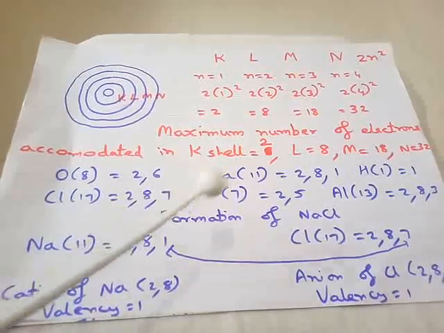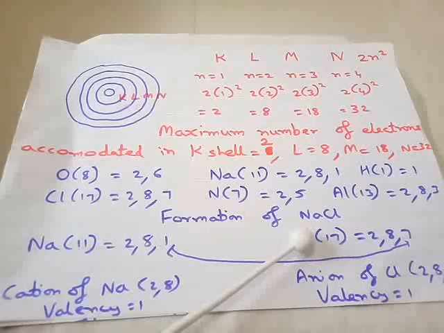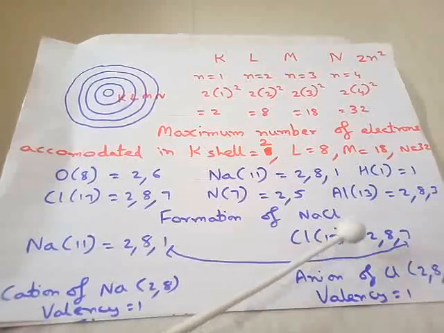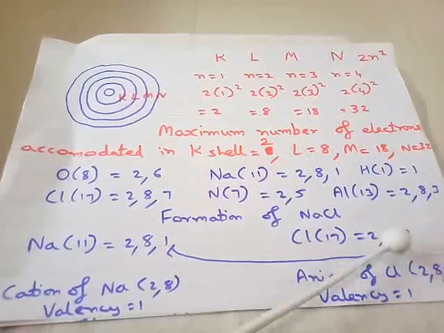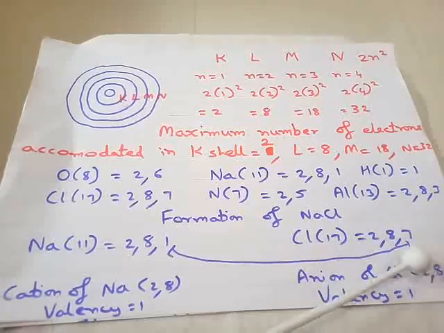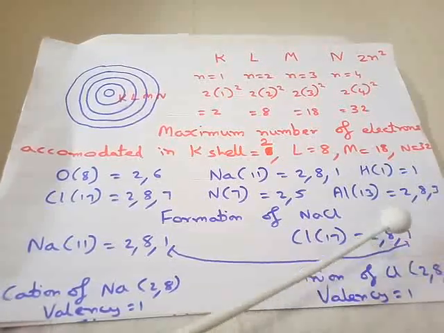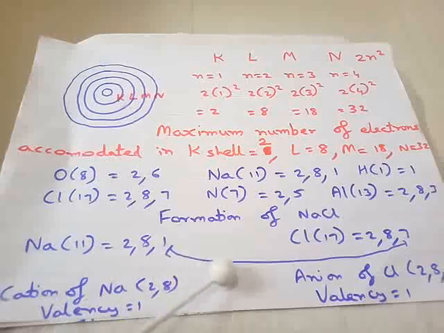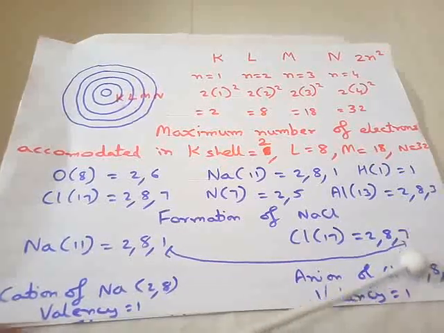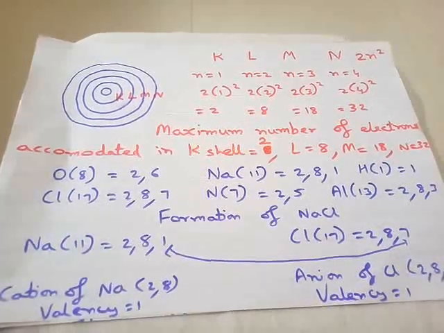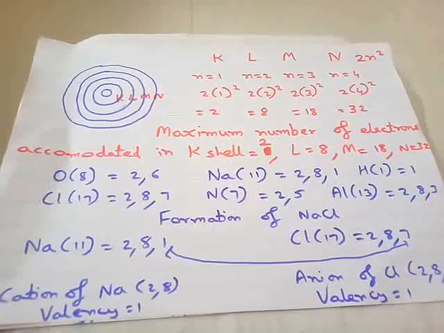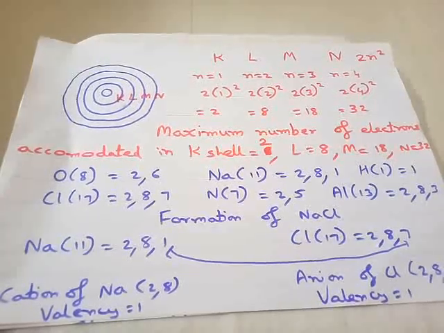So when sodium and chlorine come close to each other, you can see the case of chlorine. The first shell is completely filled, the second shell is completely filled, and the third shell has 7 electrons. So if it gets this 1 electron from sodium, its third shell will have 8 electrons. And according to the electron octet rule, octet means 8 electrons.